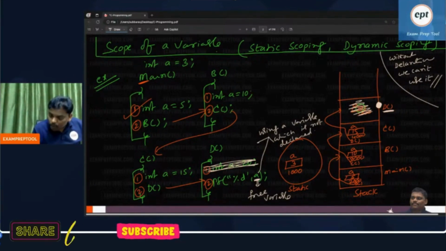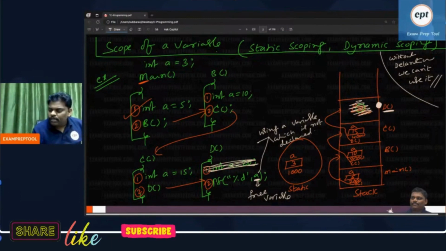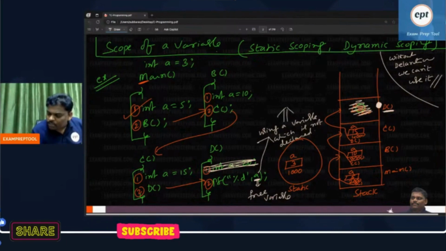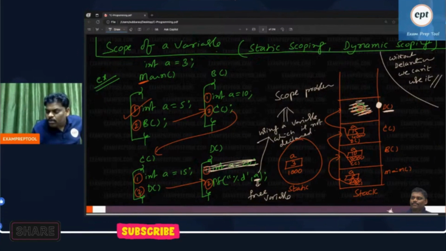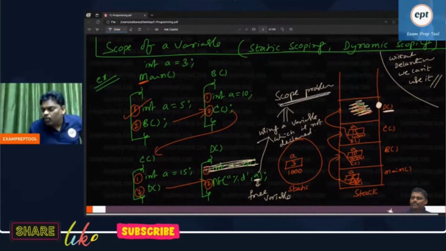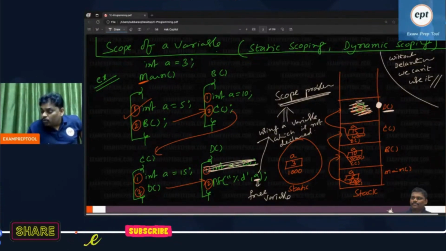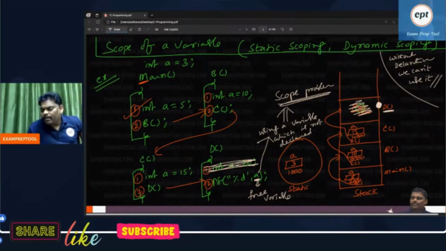This is actually a problem, using a variable which is not declared. This problem is called scope problem. This variable is called free variable. Remember, you cannot use any variable without declaration. If you are doing that, the variable is called free variable, because I don't know from where it came. No local variable, from where it came, I don't know. This problem is called scope problem.